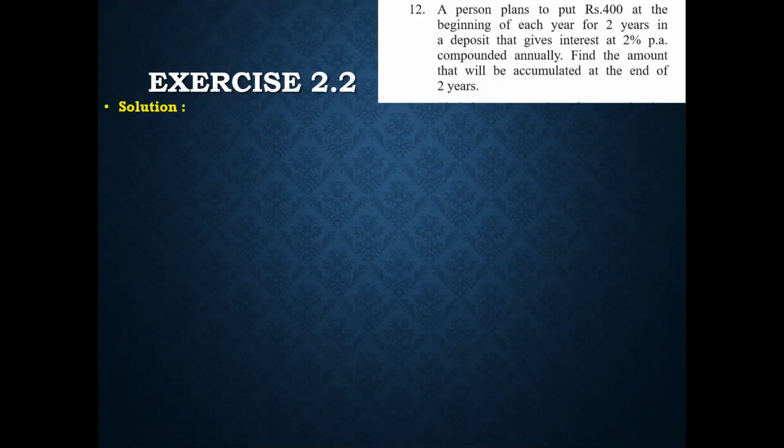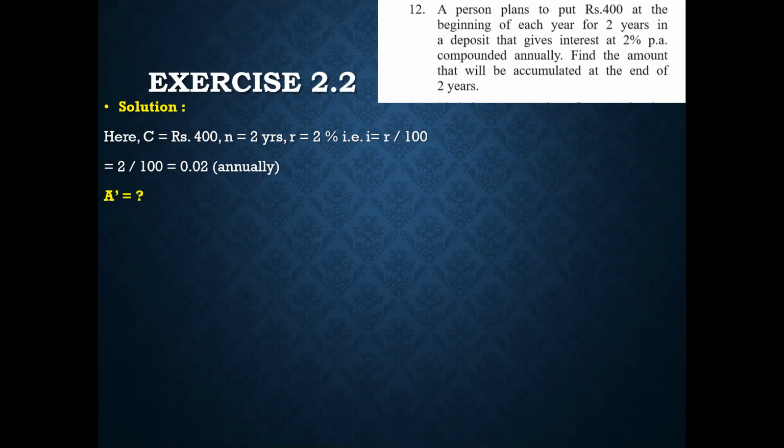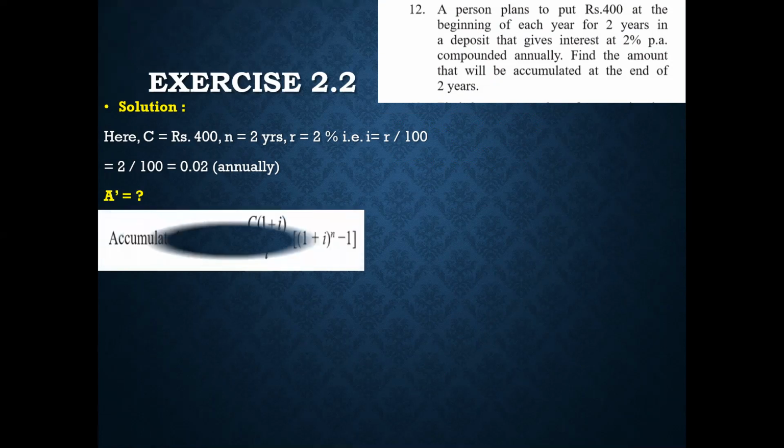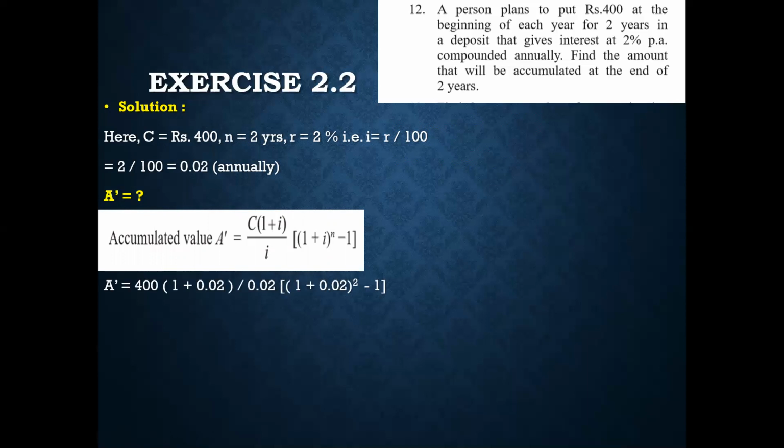So as per the situation, you have C to be 400. It is compounded annually, so N remains 2 years, R remains 2%, so I is 0.02. Then, as they are talking about beginning, you have to find the accumulated value. So again, you're finding A dash. So using the same formula, A dash is equal to C into 1 plus I upon I into 1 plus I raised to n minus 1. So 400 into 1 plus 0.02 divided by 0.02 into 1 plus 0.02 the whole square minus 1.